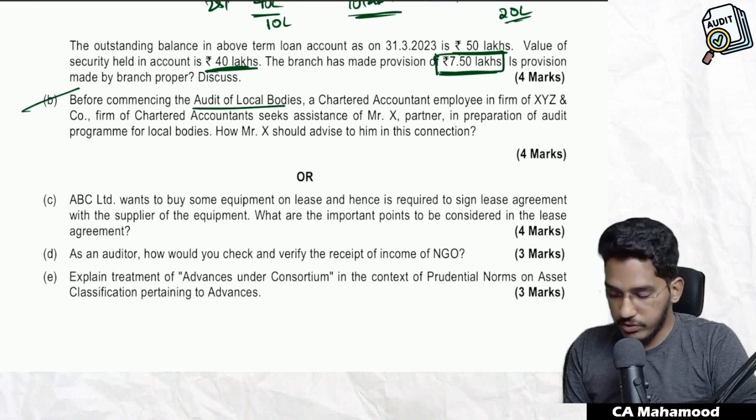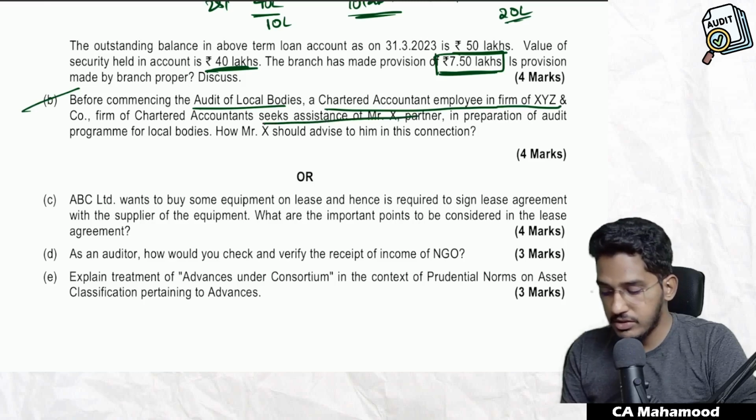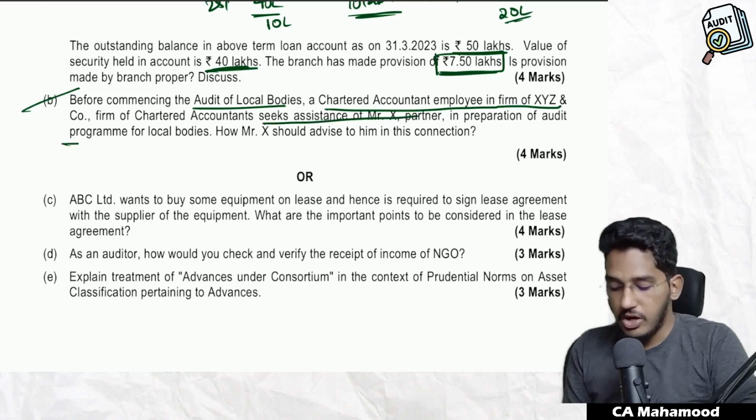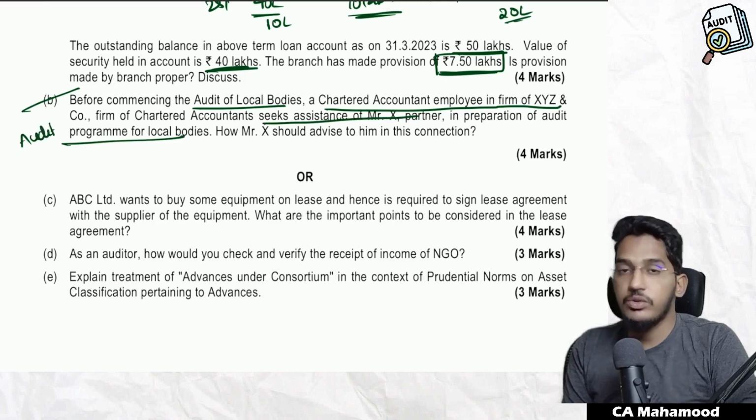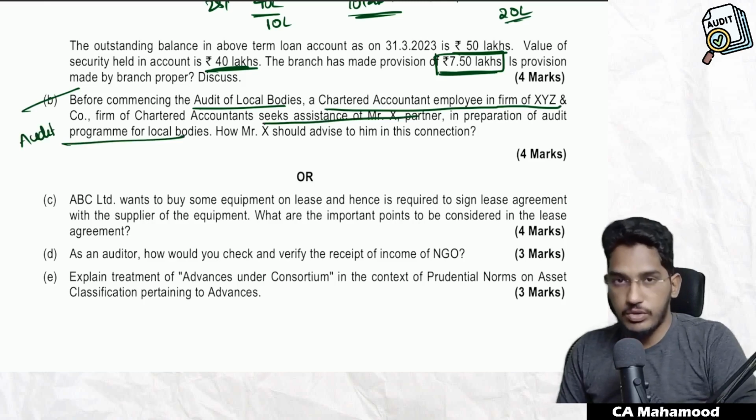Before commencing the audit of local bodies, a chartered accountant employee in a firm of XYZ & Co, firm of chartered accountants, seeks assistance of Mr. X, partner, in preparation of audit program for local bodies. Direct question here, audit of various entities. How do you conduct audit of local bodies? What audit program you have to include?